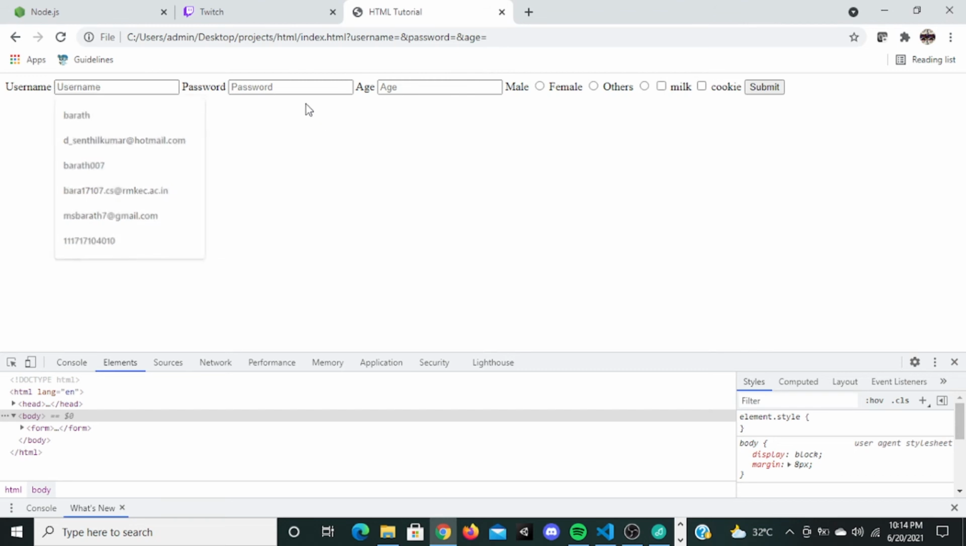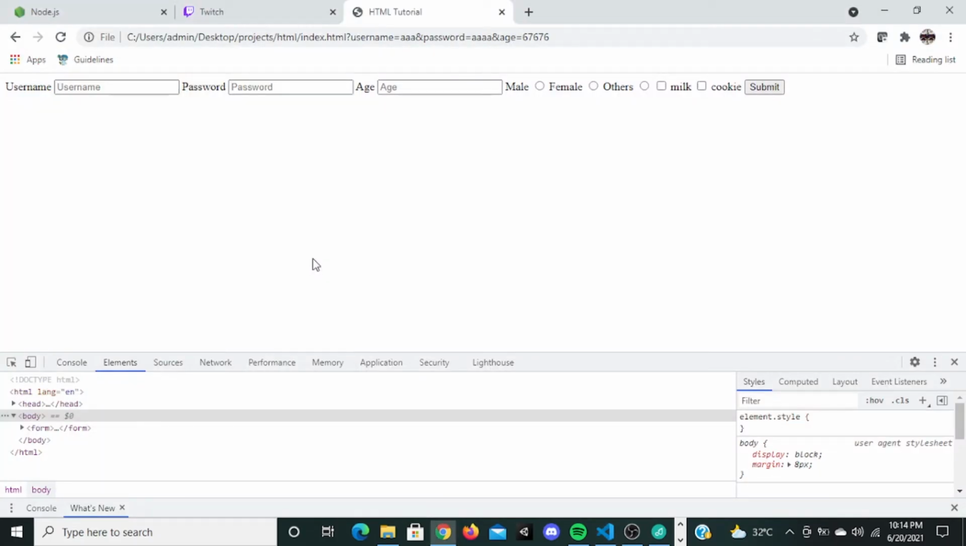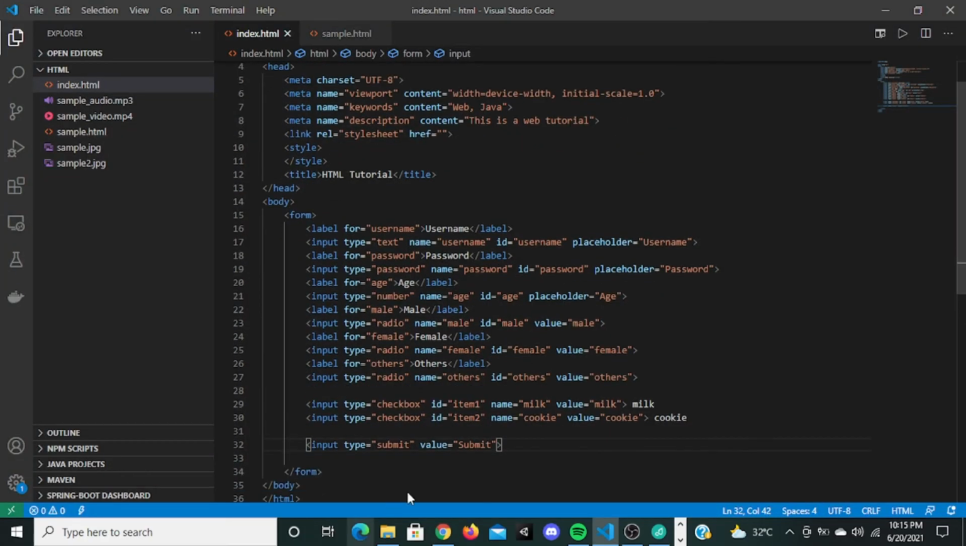So for example, if I type A here, and if I type 67 here, and submit, you can see these are all the values inside username, password, and age. This will be submitted to the backend. Since I'm not giving any action right here, this is not going to be submitted anywhere. But if I give an action right here, this will be submitted as a backend request. It will save the data inside a database or do something with the data. It depends upon the functionality that you want. Okay, so this is the value of type submit.